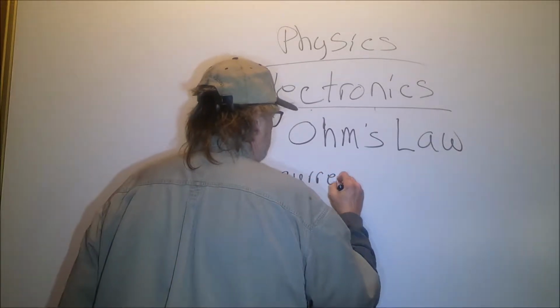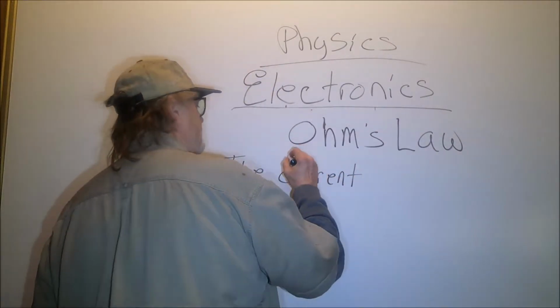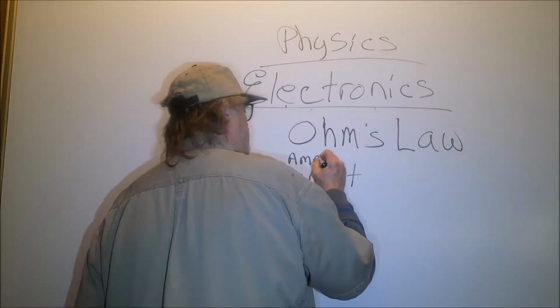Ohm's law states that the current flow in the circuit, the current, that is amps. Current is always spoken of in amps.